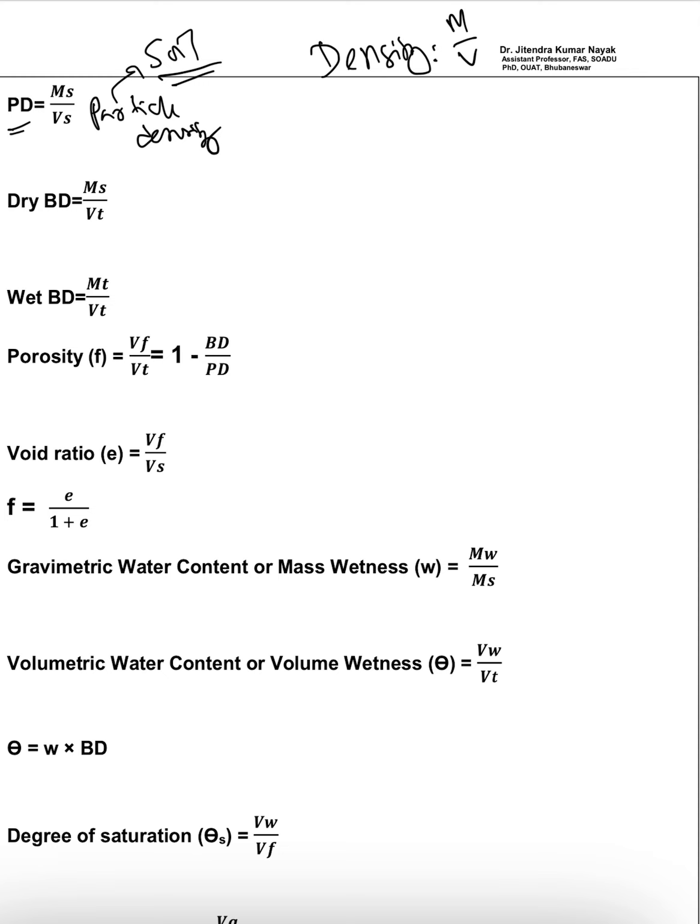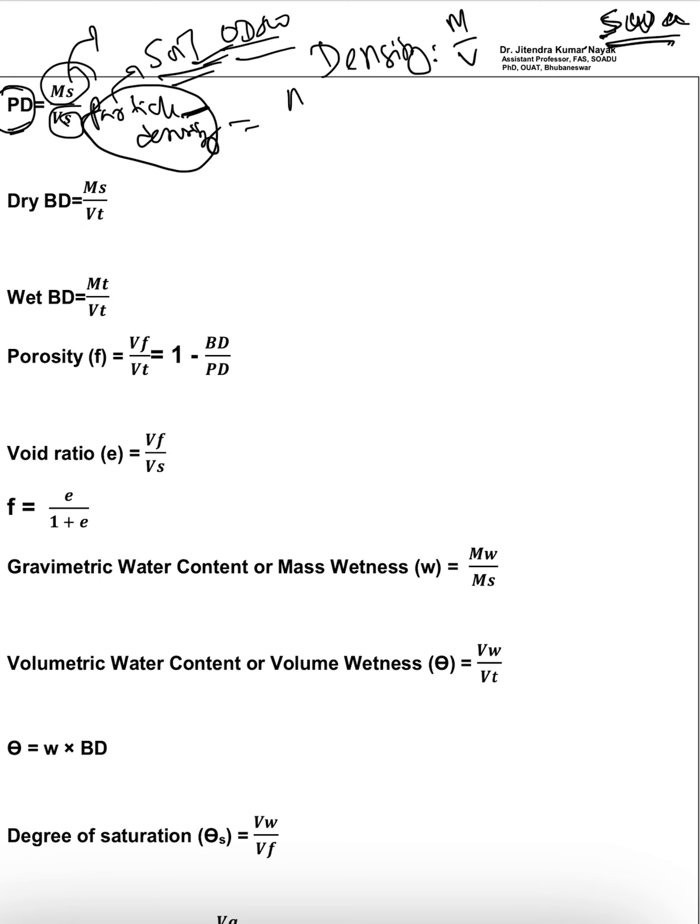Because in the soil system you have soil, you have water and you have air. These three things, because it is a three-phase system: solid particle, then liquid particle, that is water basically, and air particle. So particle density means which particle? It is nothing but the soil particle. So it will be mass of soil by volume of soil. You should take oven dry soil weight. So particle density is equal to mass of oven dry soil divided by volume of soil.